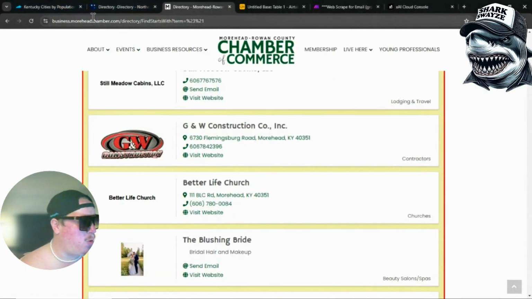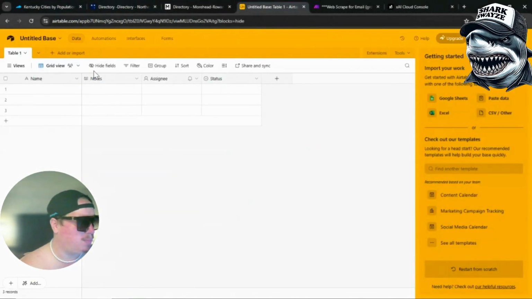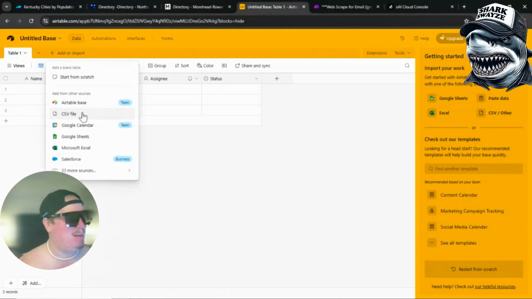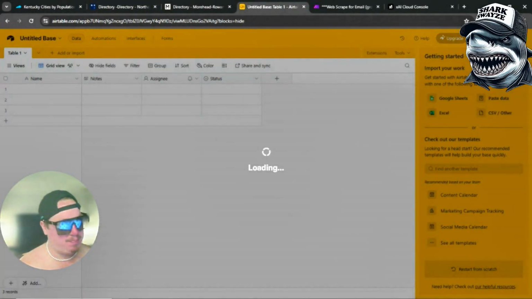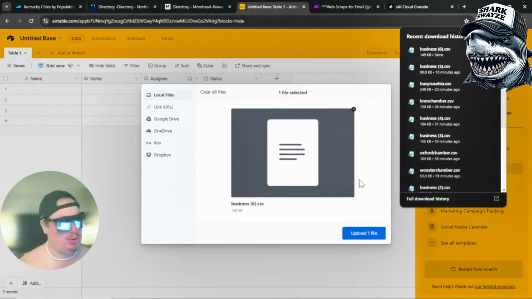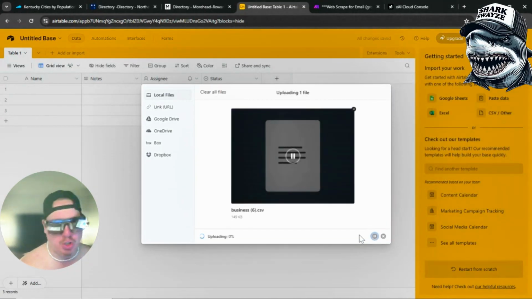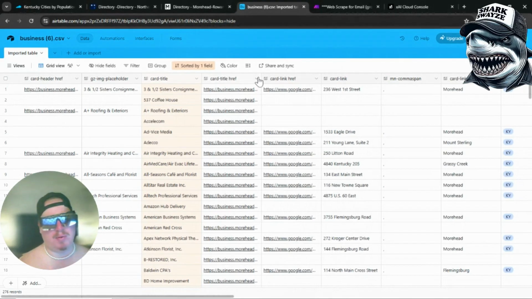Now let's flip over to our Airtable, make a brand new Airtable, and then we want to go ahead and import CSV file. And let's just drag and drop that file that we just created. And this is what your table is going to look like. It's going to have a lot of data you don't need. I'm going to go ahead and just clean this up.